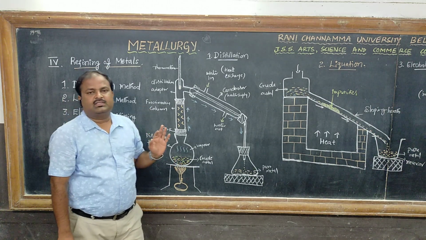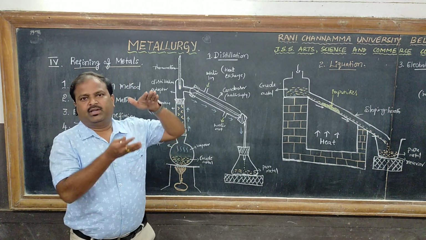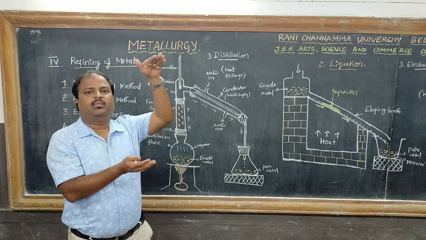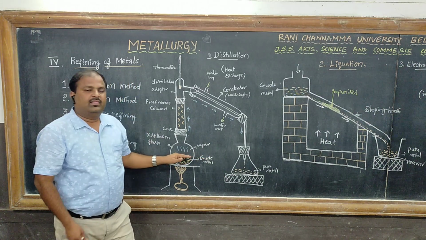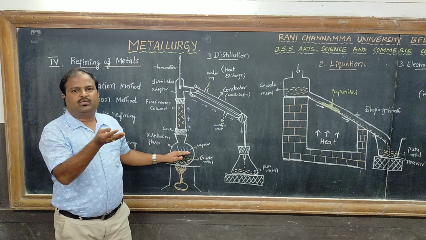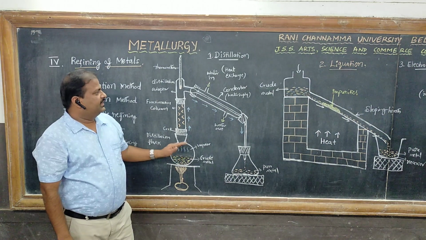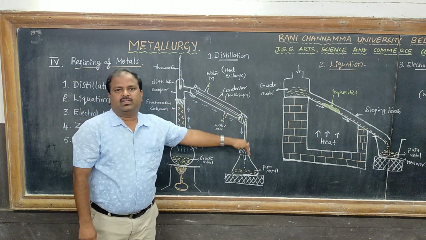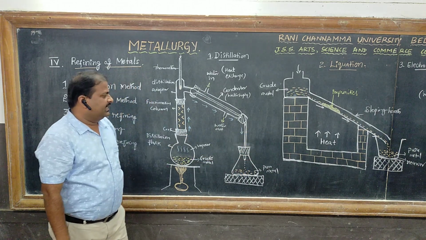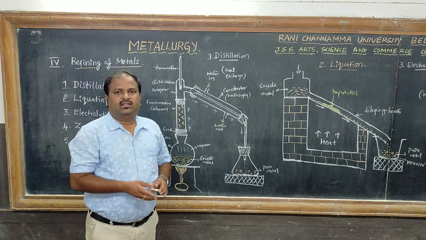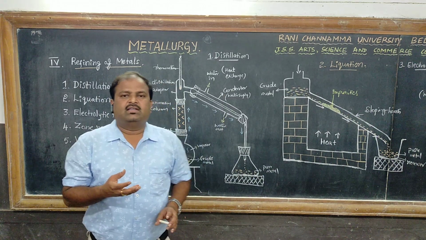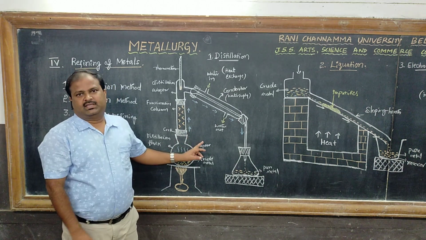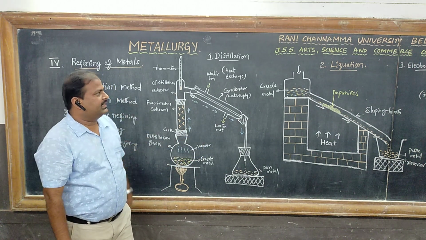So the distillation process is based on the difference in boiling point. The metal has a low boiling point and the impurities have a high boiling point. When heated, the low boiling point metal is more volatile, the vapors are condensed, and finally we get a pure metal. Low boiling point metals such as zinc, cadmium and mercury are refined by this method. This is the distillation method.